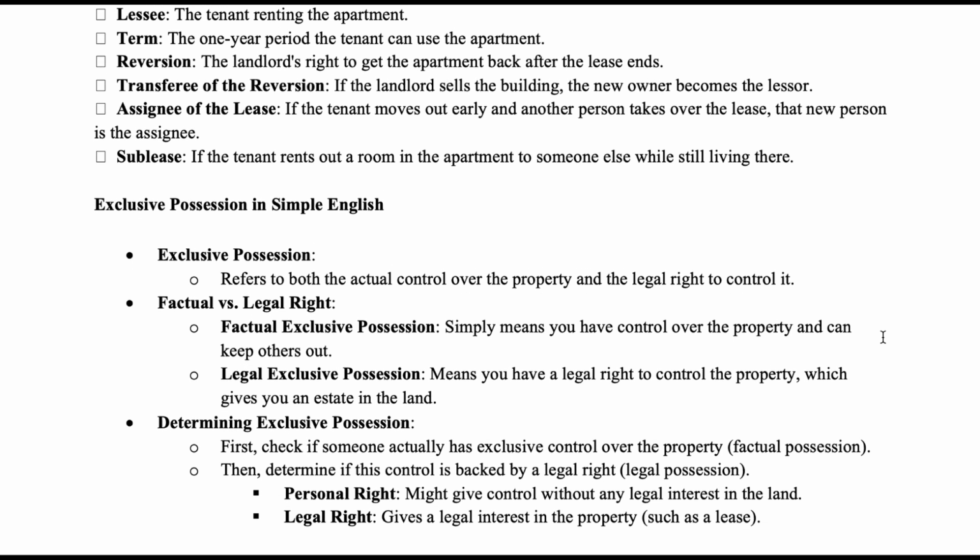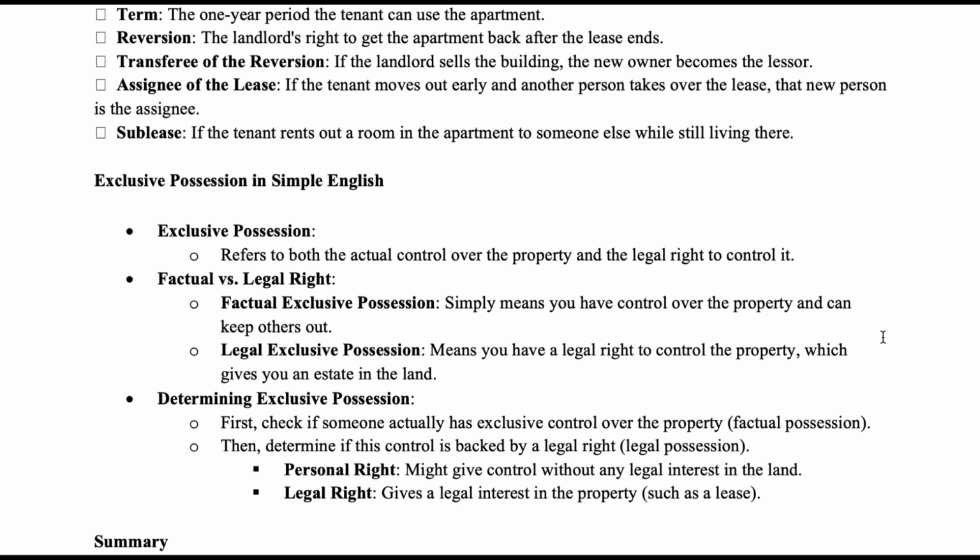Assignee of the lease: if the tenant moves out early and another person takes over the lease, that new person is the assignee. Sublease: if the tenant rents out a room in the apartment to someone else while still living there.